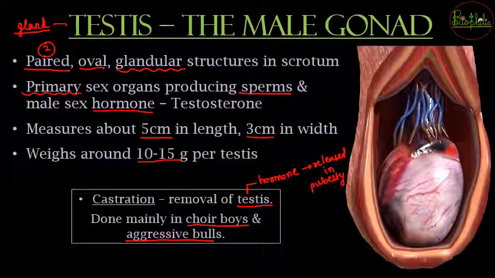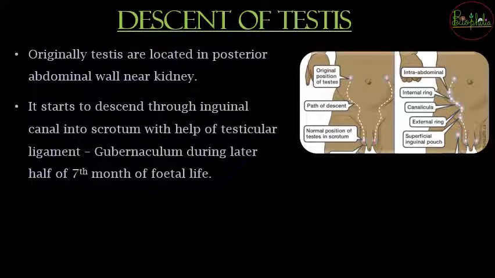So if you can locate about in this particular diagram, testis कहाँ होगा? Testis is going to be this particular organ which is going to be over glandular and paired. So that is about testis. Now how this testis is actually going to descend?